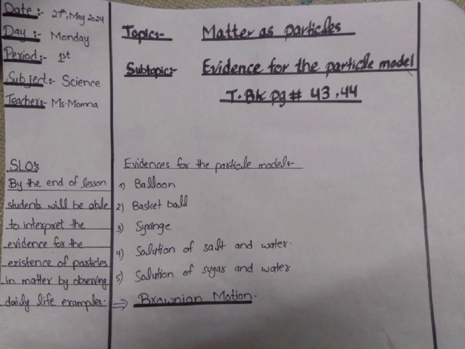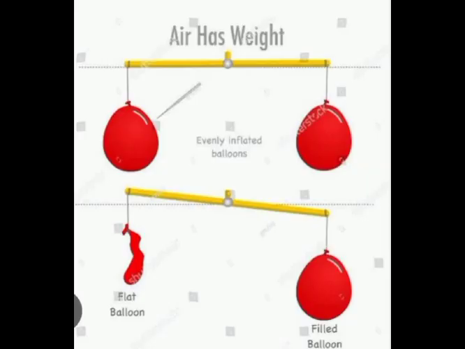As we already discussed earlier in the class, matter is made up of tiny particles. Some particles are small, called atoms, and some particles are large, called molecules. We cannot see atoms and molecules individually in solids, liquids, and gases, and these are the states of matter, as you know. So there are a lot of evidences or examples to support the particle model theory. The first example of the evidence for the particle model is a balloon.